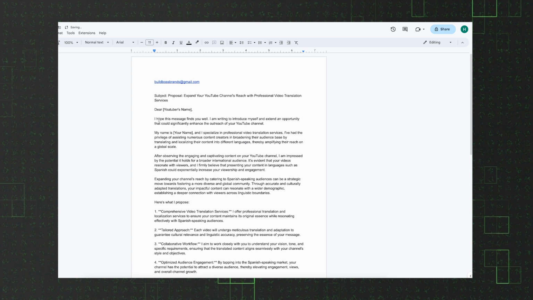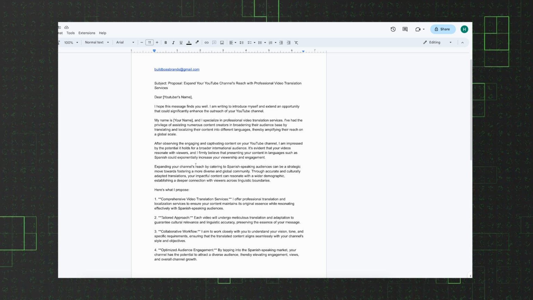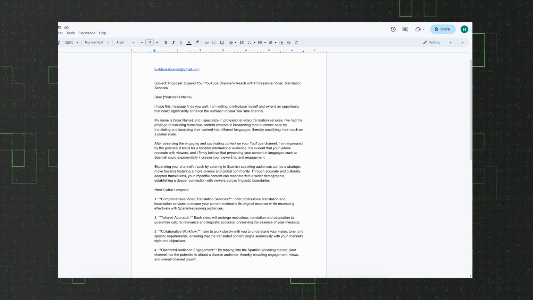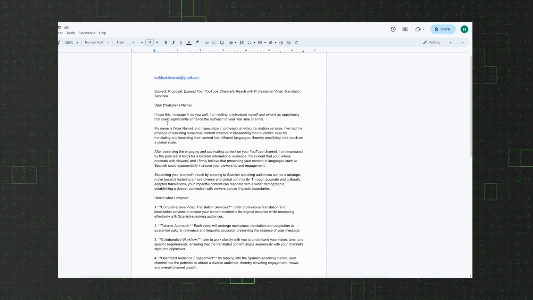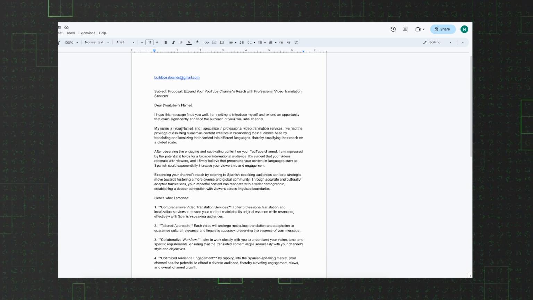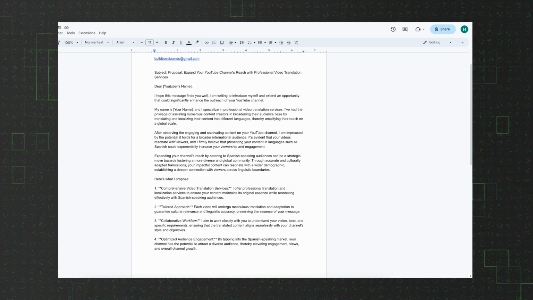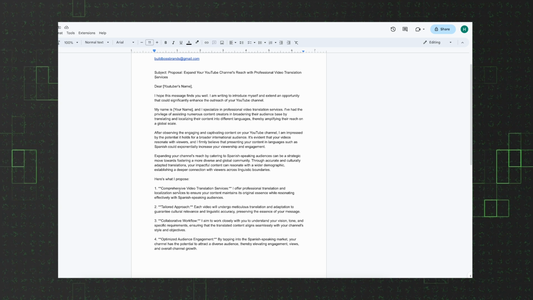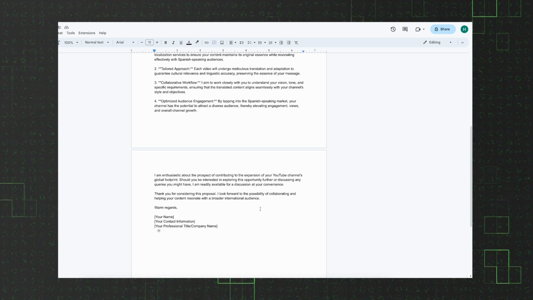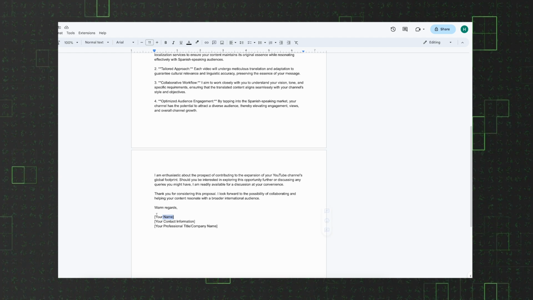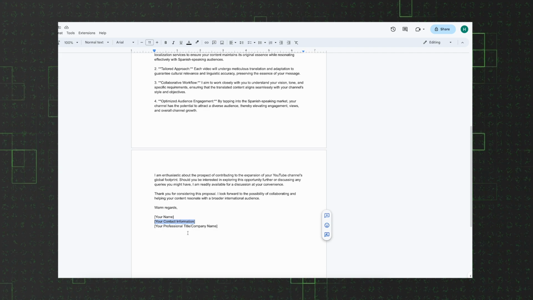Here you can go through the content and edit it, and maybe there is some extra information that you want to delete or maybe add something to it. In this email, first we introduce ourselves, and I think it's really great here. You can see that this section highlights the services we are going to give, which I think is great. And also we have a conclusion, and here you can add your name, your contact information, and also if you have a professional business, you can put it here.